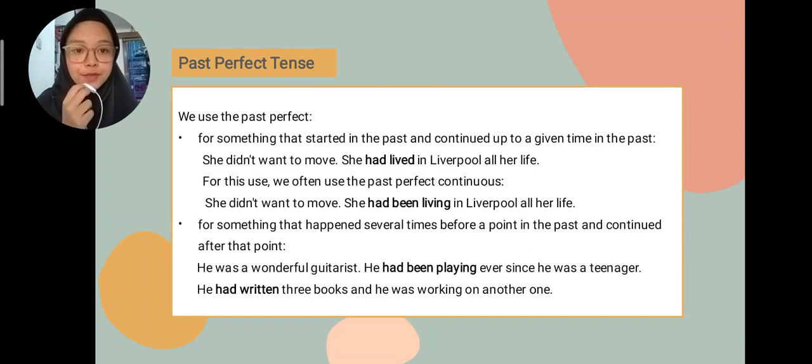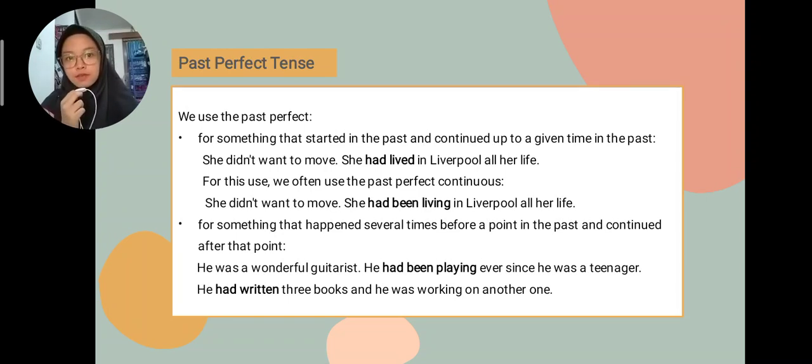We use the past perfect for something that started in the past and continued up to a given time in the past. For example, she didn't want to move. She had lived in Liverpool all her life. For this use, we often use the past perfect continuous. She didn't want to move. She had been living in Liverpool all her life.